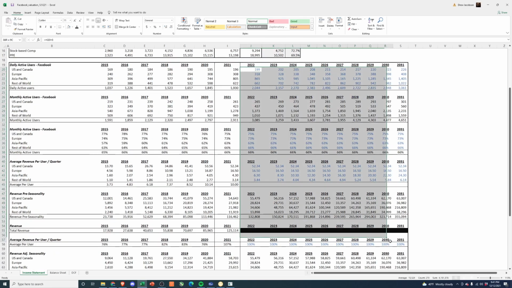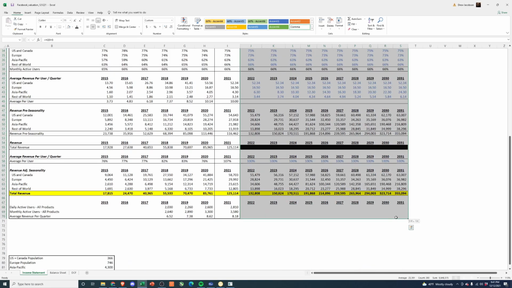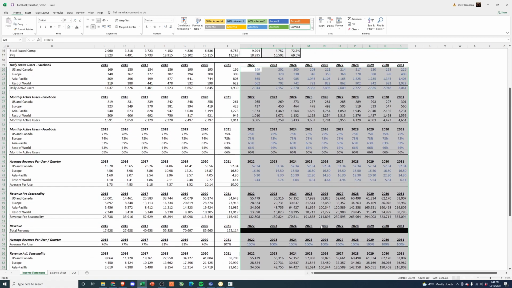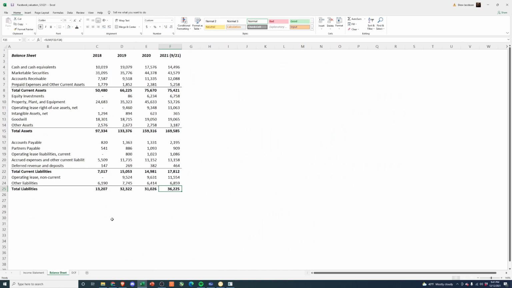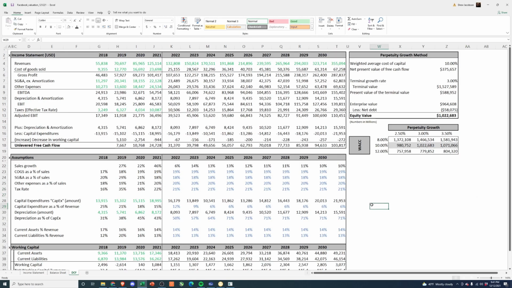Rest of my model is built out down here. I talked through this in a video I posted back in April. I'll link that in the description below. We basically predict future revenue based off daily and monthly active users, and then the ARPU, or average revenue per user. So go ahead and watch those videos if you're interested in how we get that calculation, but we do that out for 10 years. Copy over the most recent balance sheet. No reason to annualize this because it's always just a snapshot in time, so there's not really an annualization factor. And then the DCF once we have it all linked up.